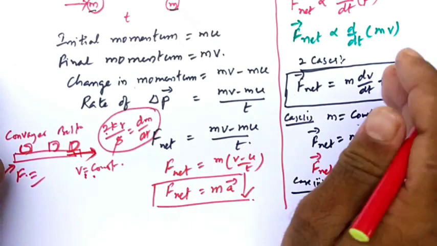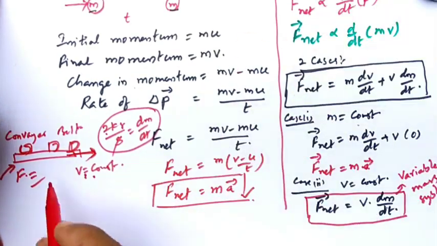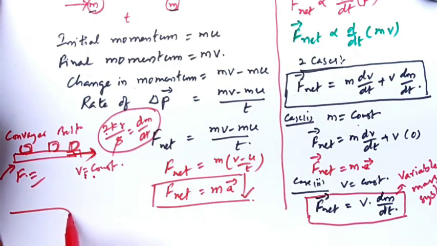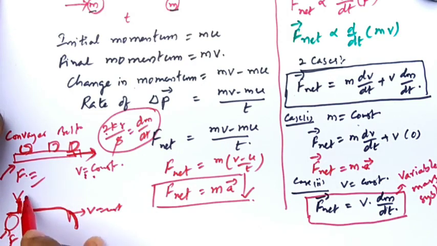So previously I said one more thing. What is that? There is another conveyor belt. From this, coal will be falling here. Coal is dropped from the chute here. Continuously coal is falling on it, but the belt is moving with constant speed. Then how much force is applied by the engine to maintain the constant speed? Coal is falling on that continuously. So this is also a variable mass system.